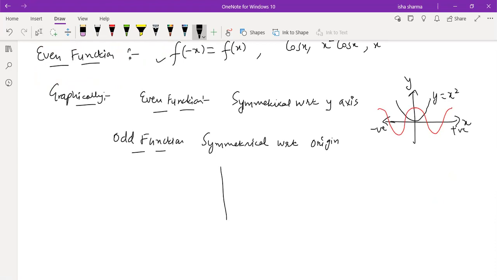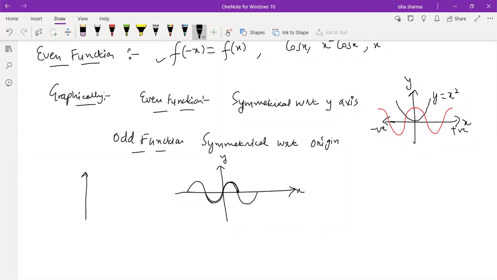So something like this, you can have an example of sin x. You see, this is a graph of sin x, that whatever is the shape of the graph of the function in the first quadrant, the same gets there. By quadrant I mean this in the xy plane, right?